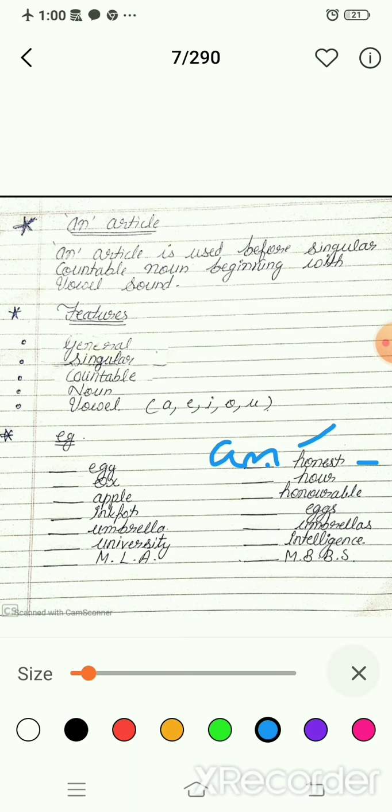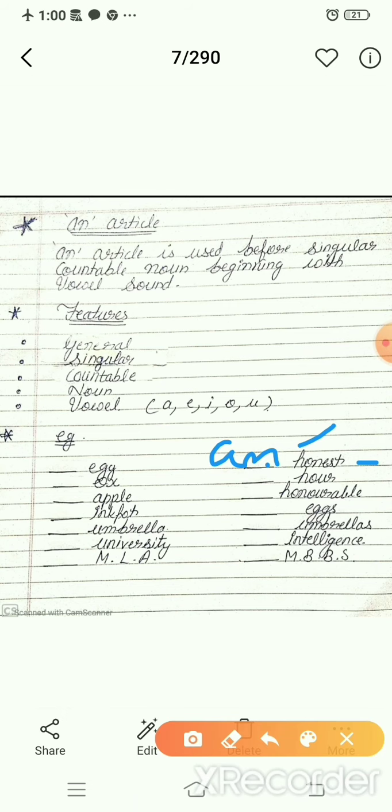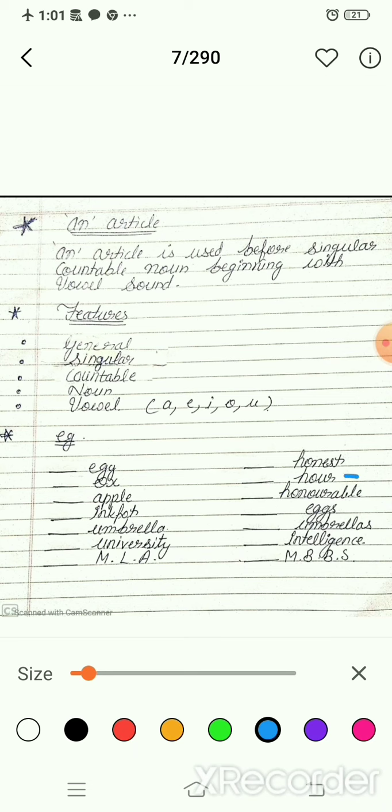Come to the next one, hour. When we pronounce it, we say "our", not "hour". That's why H is silent here, and it starts with O. O is a vowel, that's why we will fill in "an" article here.